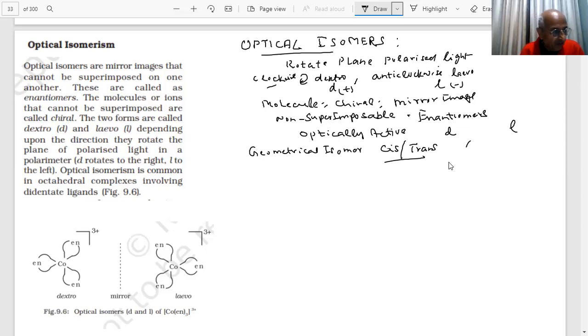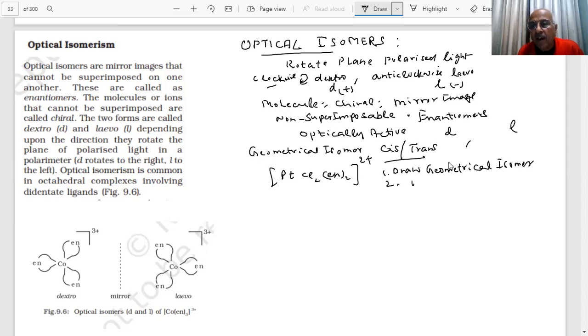For example, student, if I give you a compound, platinum Cl2 (en) twice, 2 plus. I'm saying, draw the geometrical isomers. That is the first question. Second, I say draw the optical isomers. You have 1 minute to answer the question before I do it.